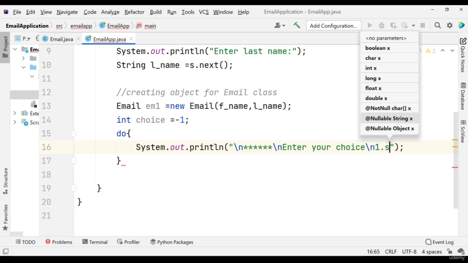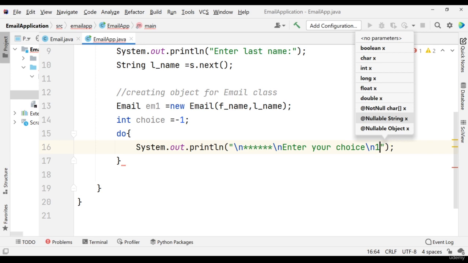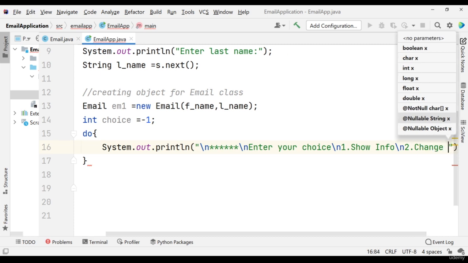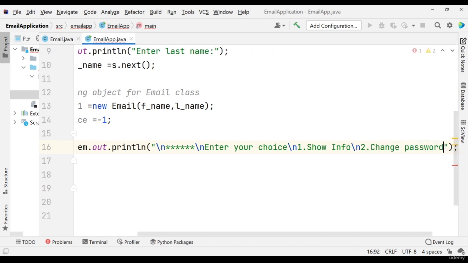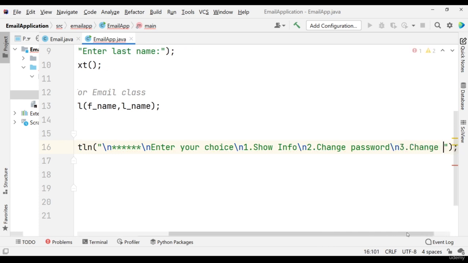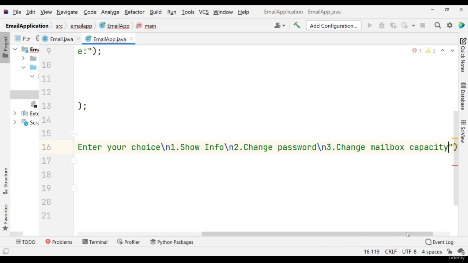One for show info, I'm putting it here like that. One for show info, then two for change password, then three for change mailbox capacity.